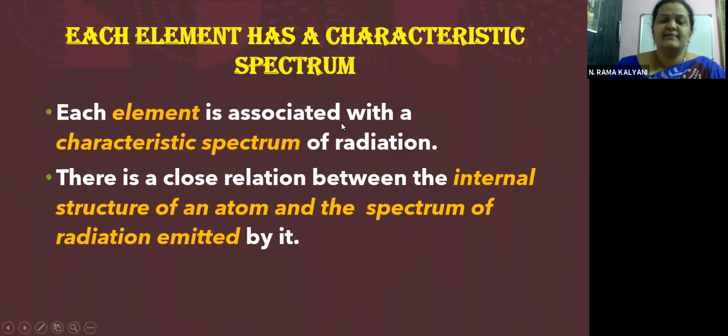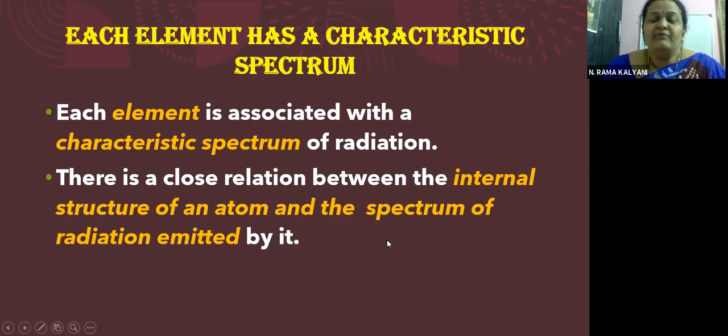And we also know, children, as I have discussed earlier, each element, whatever elements are present in our periodic table, each element has its own characteristic spectrum, just like our DNA or our fingerprints. Okay, children, we know that whatever may be the number of human beings present on earth, each of us has a different set of fingerprints, right, children? So each element in the same way has a different characteristic spectrum based on which we are able to identify them. Okay, children? So there is a close relation between the internal structure of an atom and the spectrum of the radiation emitted by it.